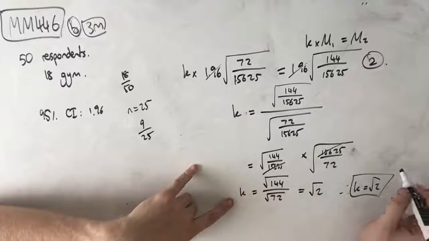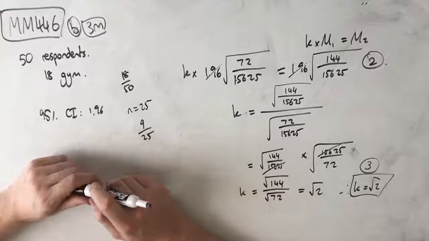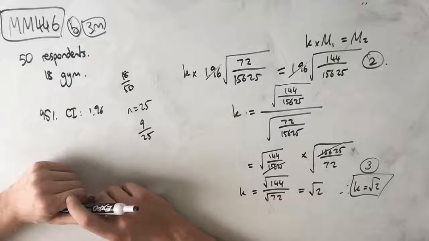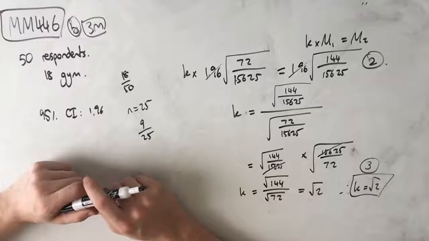Now, I know this is really, really complex. If you didn't get it, don't stress too hard. It's designed to be a very difficult question. So K equals root 2 is our final answer for part B, and that actually wraps up MM446, guys.